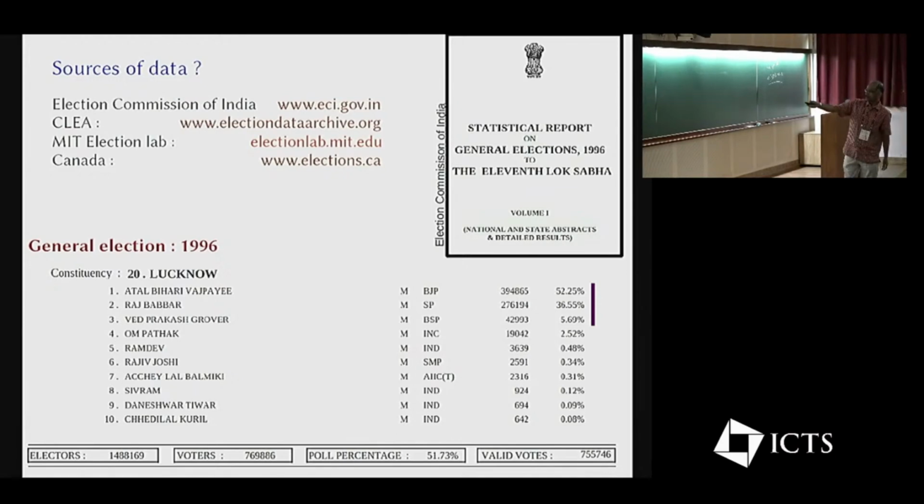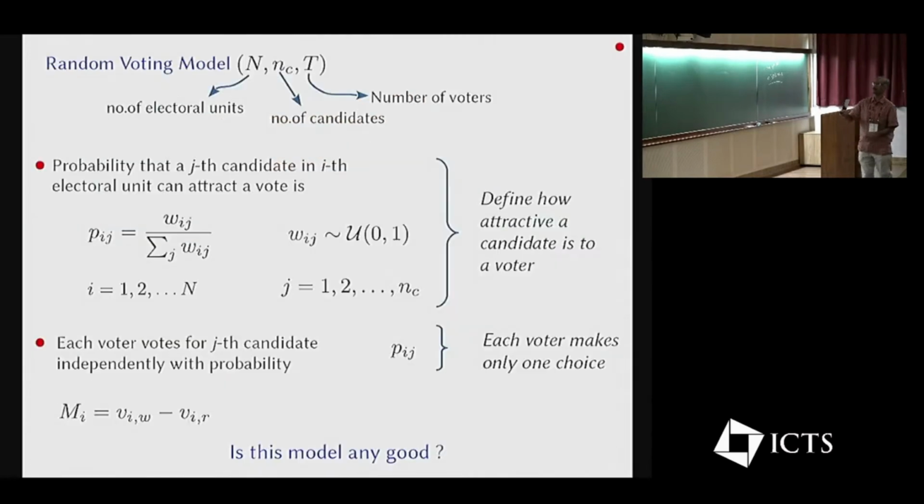So this one I just wanted to project from one of the election reports, just to say that it's enough to look at just the top 3 candidates, or sometimes even top 2 candidates, simply because they actually carry almost more than 90% of all the votes ever polled. So you don't need to really model with 20 and 30 candidates in every election.